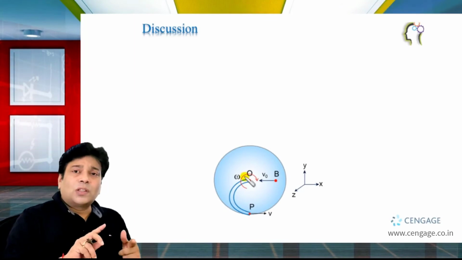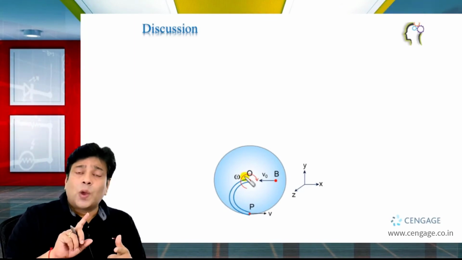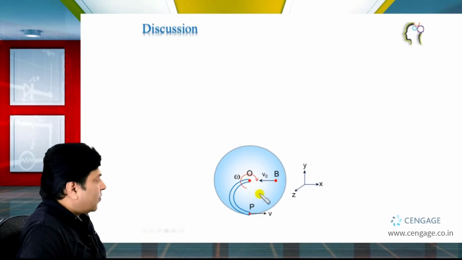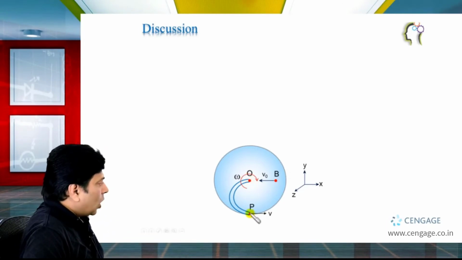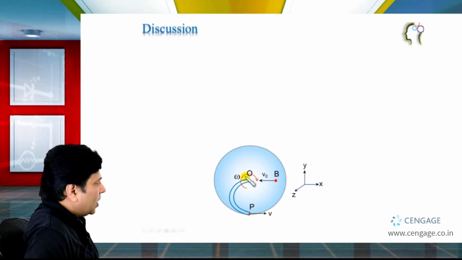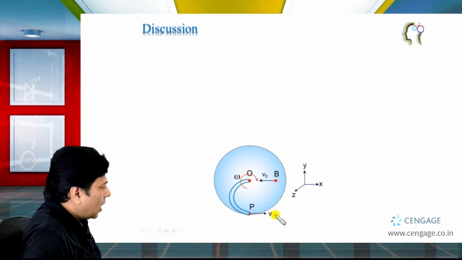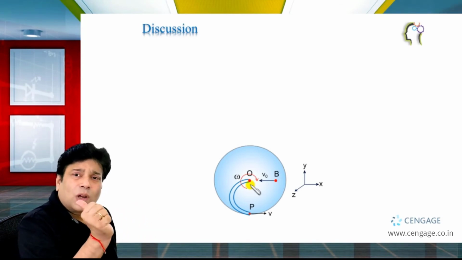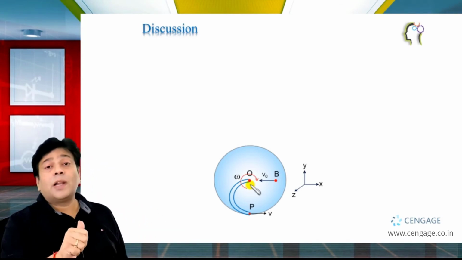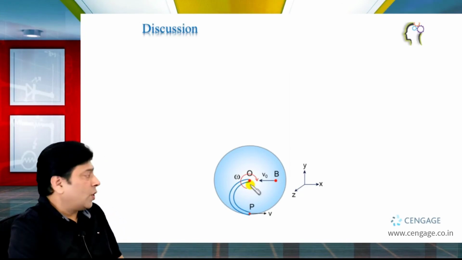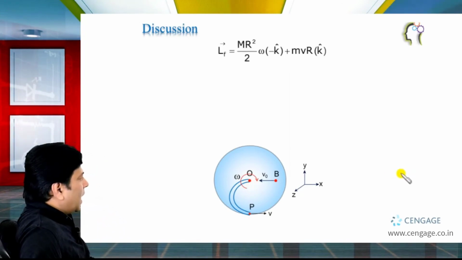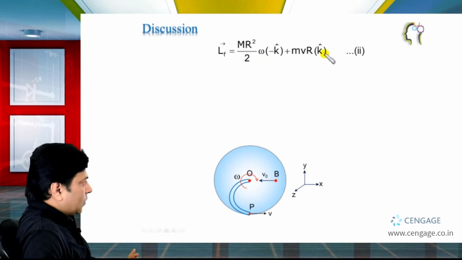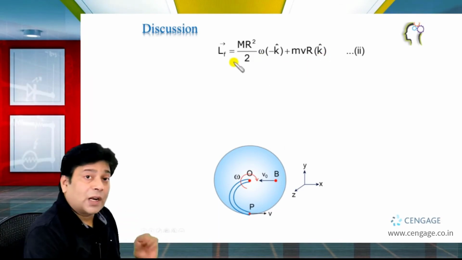That means along the minus z direction, that is minus k cap. Let us find the angular momentum of this ball which is moving in this direction, and angular momentum about this should be equal to mvr and direction again from the right hand rule, and it will be along the plus z direction, that is perpendicular to the plane of the screen and toward you. So here we can write angular momentum like this. Okay, this is the final angular momentum.